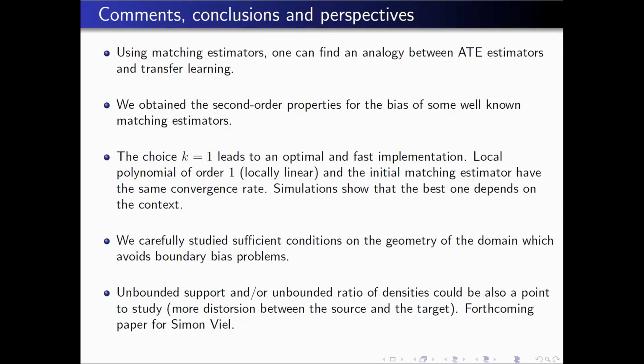What was important in our theory, so it's much more a technical work, is that we obtain the second order property of the bias when you use differentiability of the original matching estimator. And this is something that was missing in the literature. So we show that we can have a parametric rate when the dimension is up to 4. But this was really a new result. And we also improve the result about the extension, that is with local polynomial, without using some unnatural assumption.